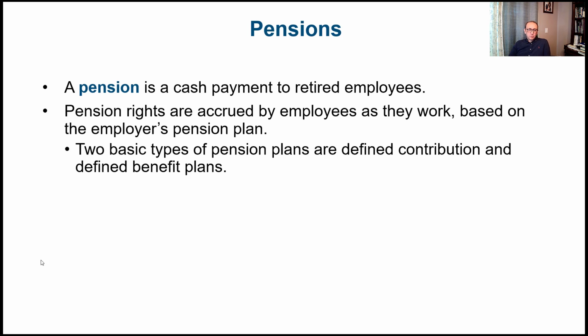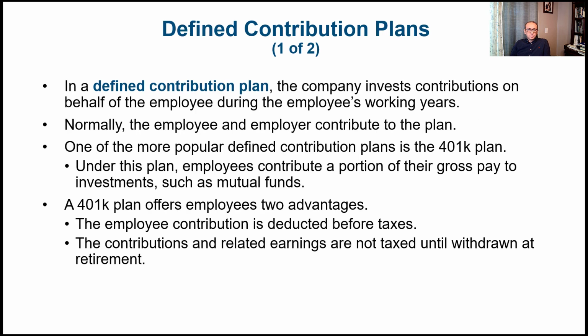So pensions or pension rights are accrued by employees as they work, based on the employer's pension plan. There are two basic types of pension plans: defined contribution plan, and the other one is defined benefit plan. So try to remember these two names, and we'll explain them briefly, so you understand the difference between a defined contribution plan and a defined benefit plan.